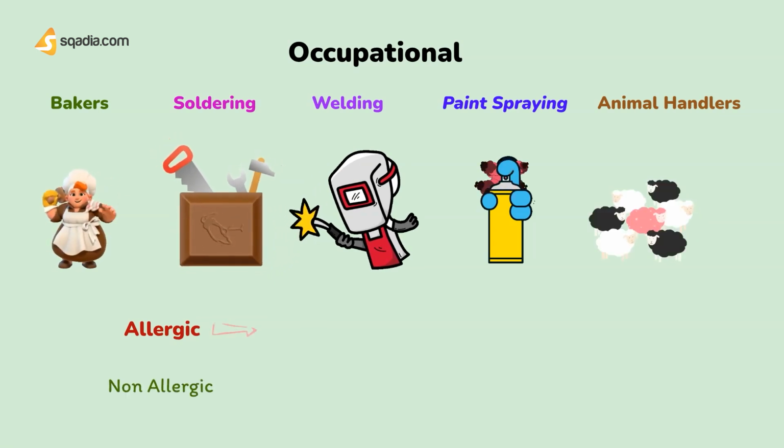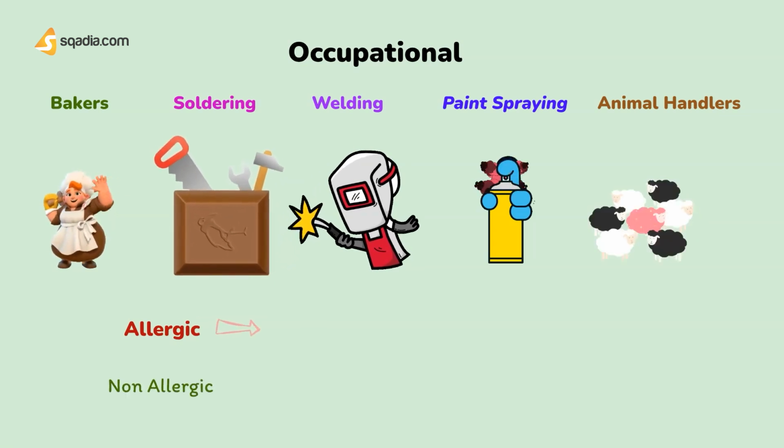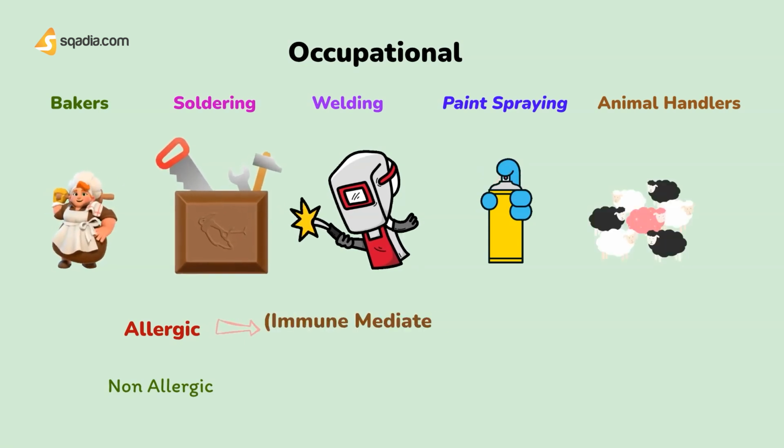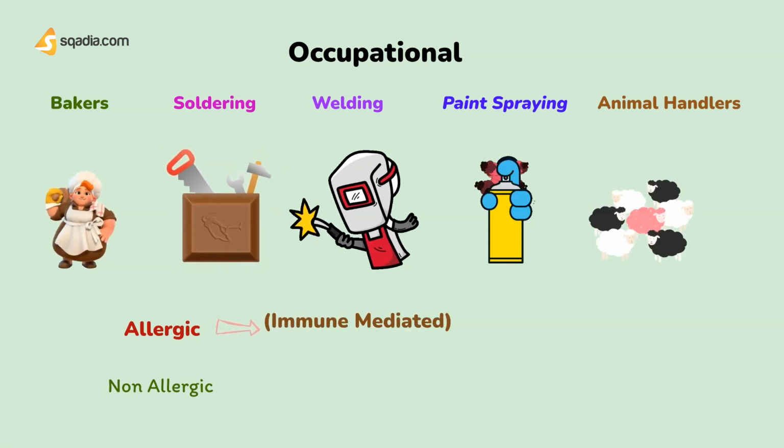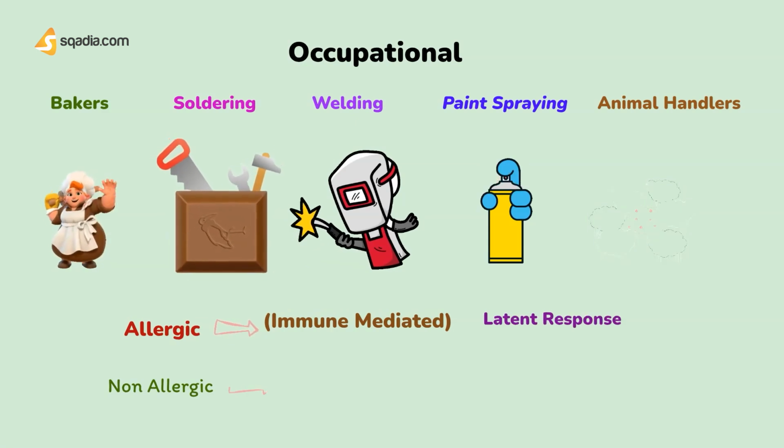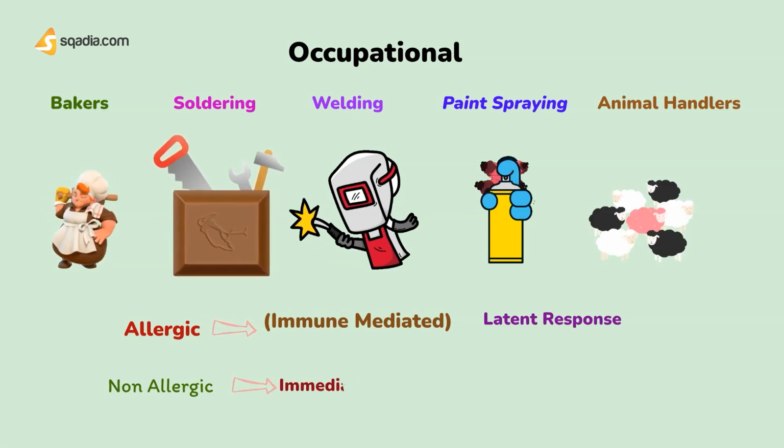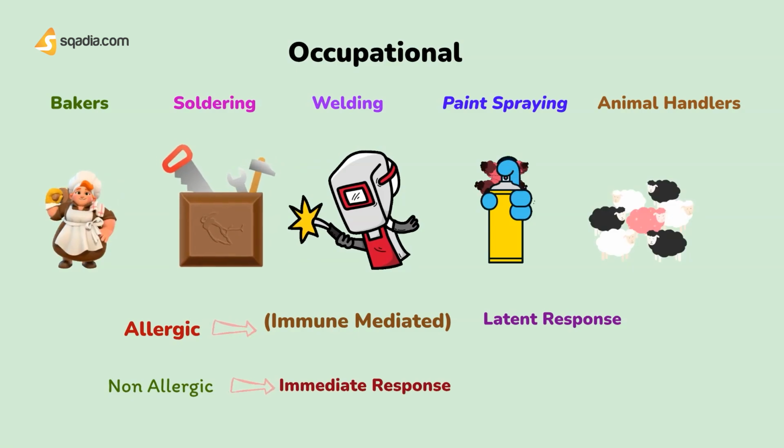So in allergic, it is immunologically mediated with a latent period between exposure and the symptoms. Whereas in the non-allergic situation, there is an immediate response after the exposure, like the inhalation of certain toxic gases.